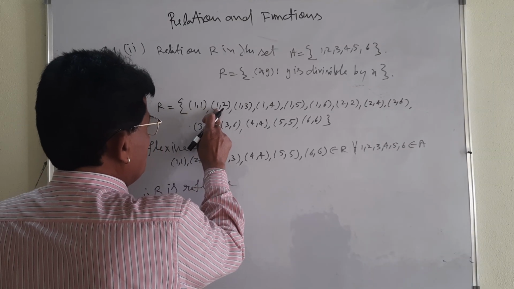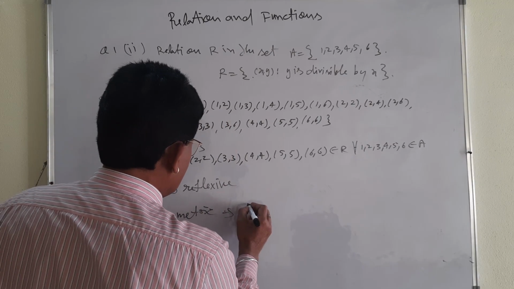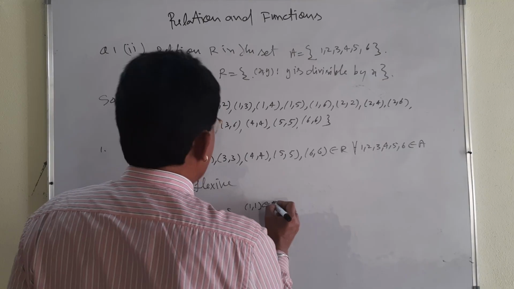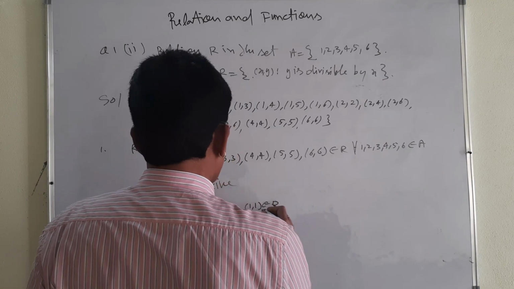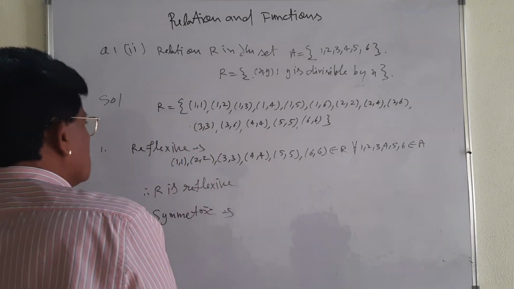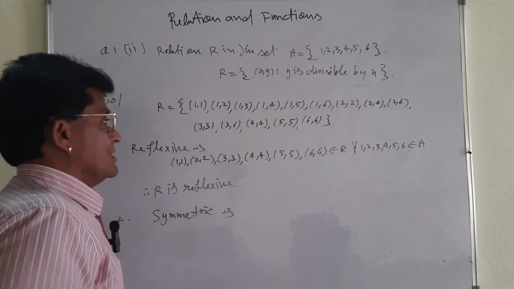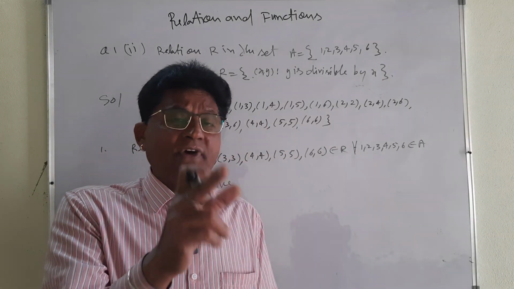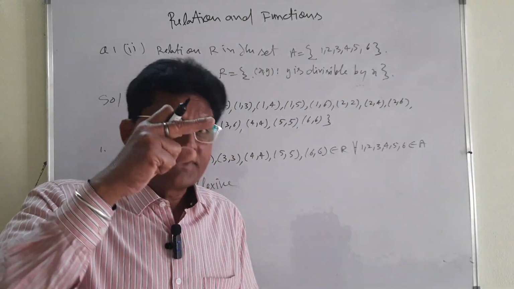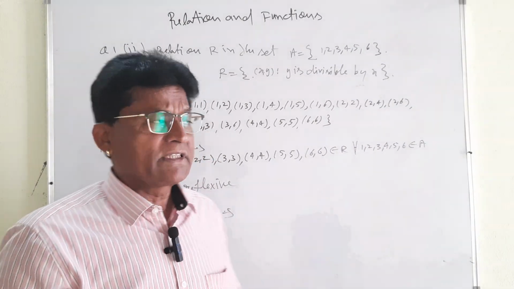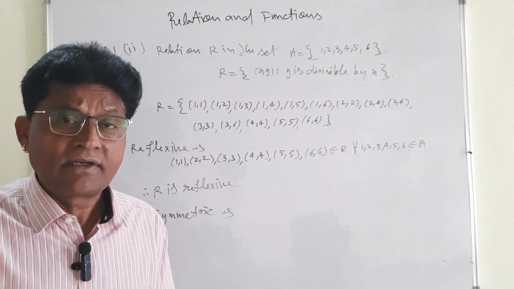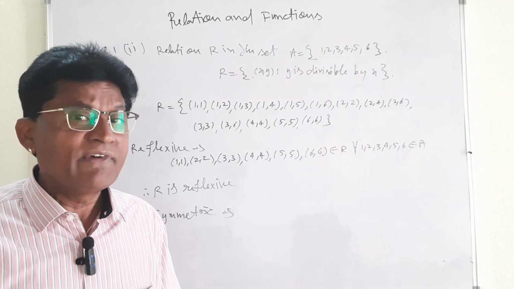Then you take the next pair, (1, 2). (1, 1) belongs to R, and symmetric: there will not be a problem, because (1, 1), (2, 2), (3, 3), (4, 4), (5, 5), (6, 6) relation will be the equivalence relation. That is reflexive, symmetric and transitive. All three properties will be there. Very important point I am telling you.